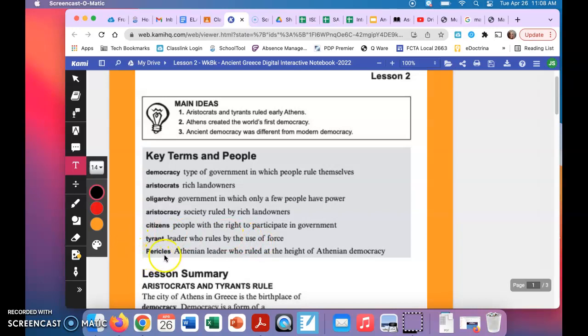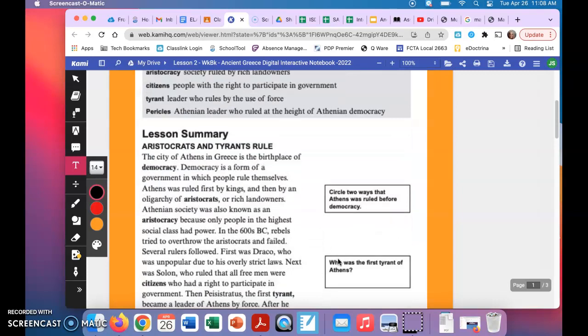And Pericles is an Athenian leader who ruled at the height of Athenian democracy. I think I said his name right.